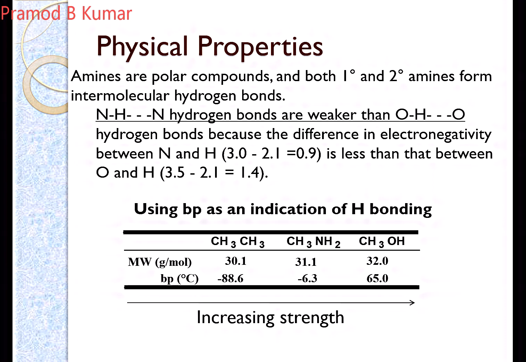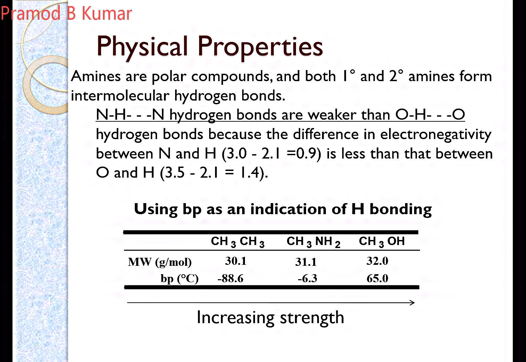Hydrogen bonds are formed between adjacent molecules because of the dipole moment present in the molecule. So there is a partial charge. Nitrogen, being more electronegative, will draw more electron density towards itself, and the hydrogen, which is less electronegative than nitrogen, will have a partial positive charge. So this is how it will look.